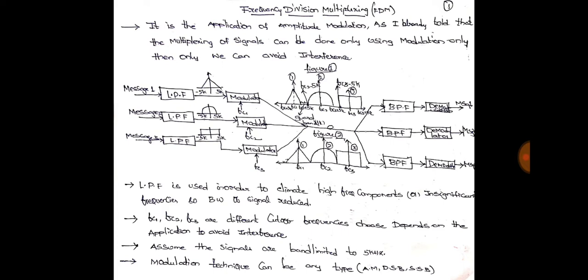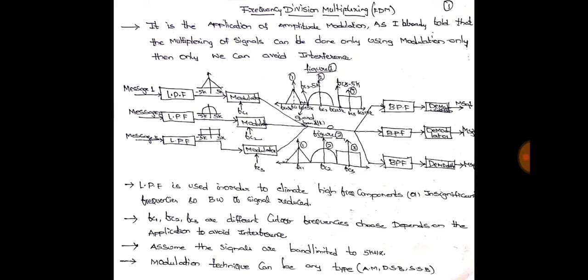Why are we going for modulation? As these signals are all in kilohertz, if you transmit them directly through the cable they may get interfered and distorted with one another. But we should remember that the carrier used in the modulator for each signal must be different, then only can we avoid interference.